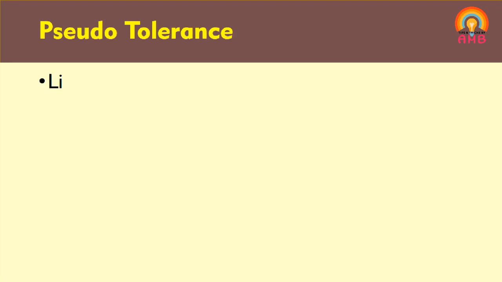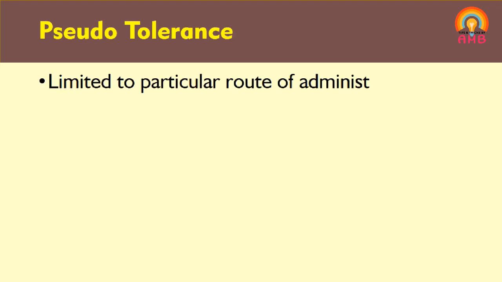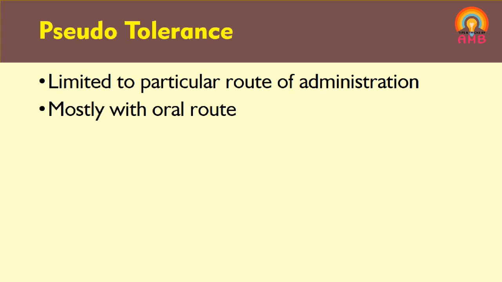So what is pseudo tolerance? Already we discussed that in true tolerance, once tolerance is developed for a drug in an individual, it is present if the drug is taken by any route. It is not related to the route of the drug, it is related to the drug taken by that individual. But in pseudo tolerance, tolerance is limited to a particular route of administration of the drug. It is observed only with the oral route of administration.